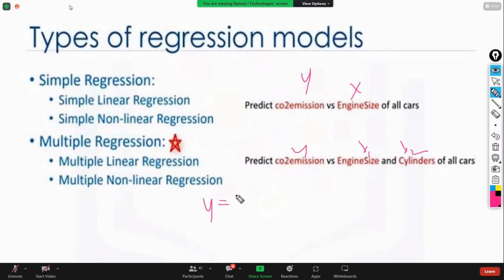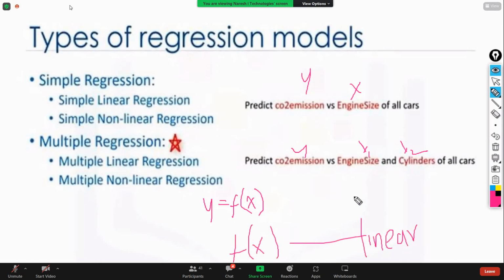I already told you, the relation is nothing but Y is equal to F of X. Y is a function of X. F of X can be 10X or 20X or X plus 2 or 4X plus 3, anything. If this F of X is linear, it is called linear regression. If this F of X is non-linear, then it is called non-linear regression.